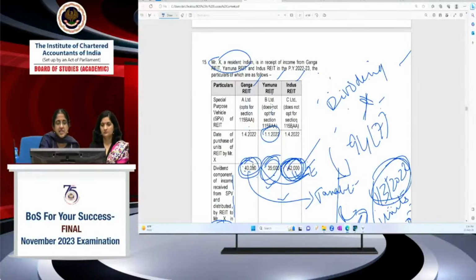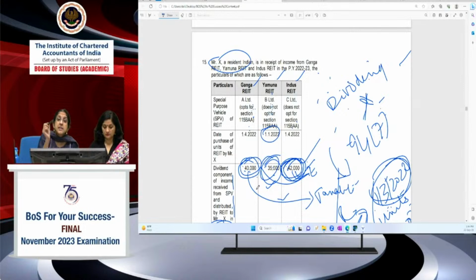Now, that is the first part of it. Only in case of Ganga Limited, the SPV opts for 115BAA, so dividend becomes taxable in the hands of X, so Ganga REIT has to deduct tax. Yamuna and Indus need not deduct tax only on dividend income. The question talks only about dividend income. On other interest income or rental income, they'll have to deduct tax. So the question is talking about dividend income.